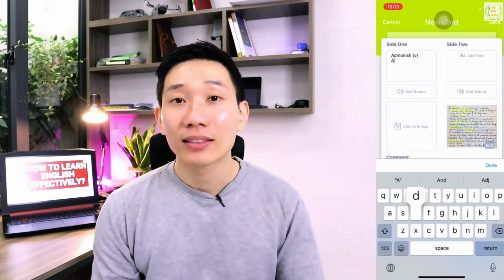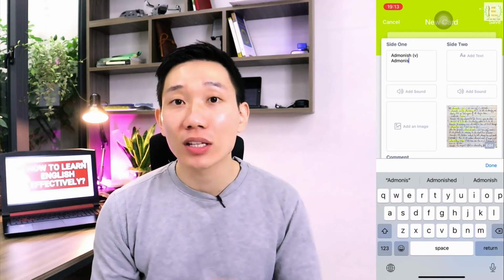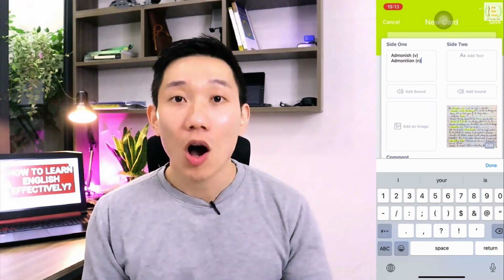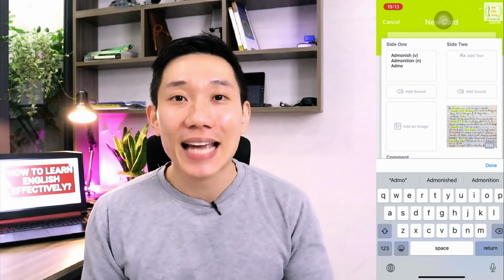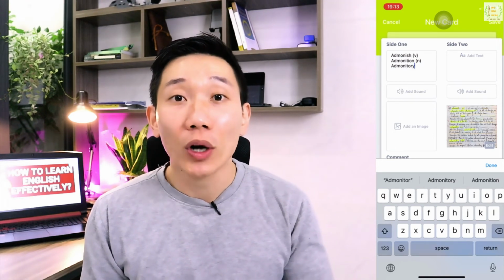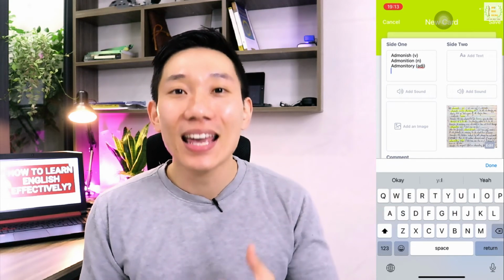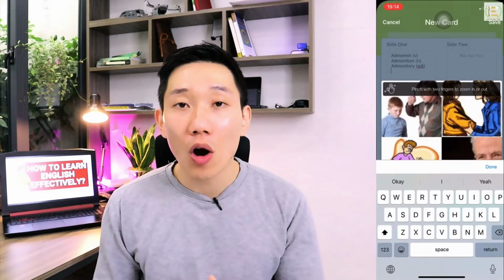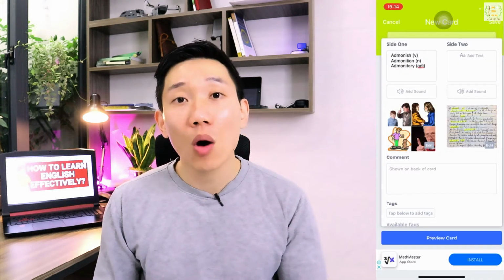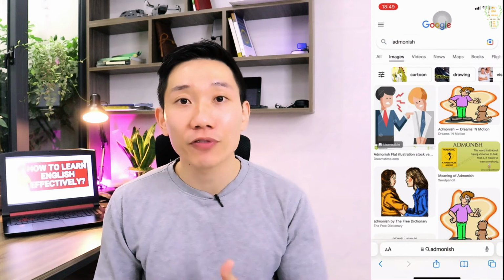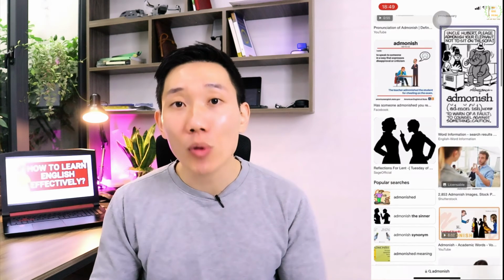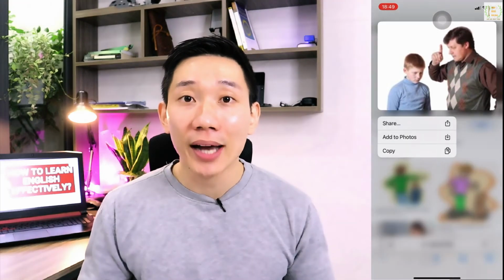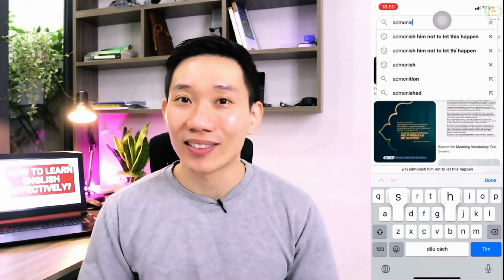Just a heads up that in my notebook and the way that I've been using this method, I don't add any sounds to both sides. On side 1, I only put down the text for the word and its word forms for the first box and an image in the image section. Now to get this photo for your card or the word you learn, you can go on Google Image in order to find the one that you think is the most relevant to the nuances that you are learning for the word. Keep in mind that you can only insert one image in this section.